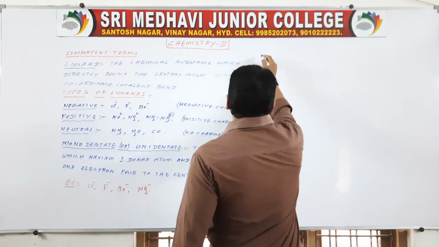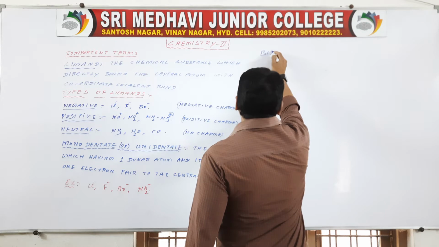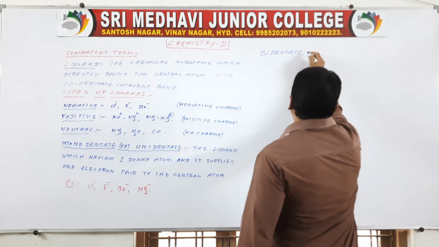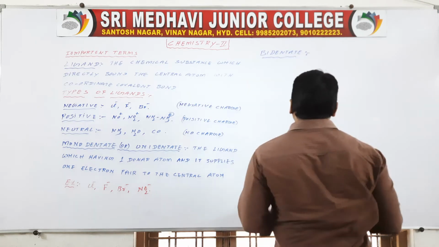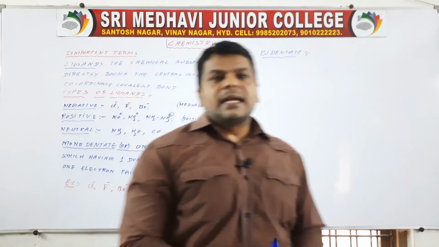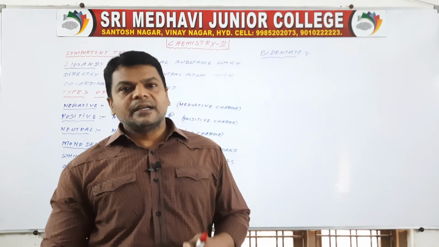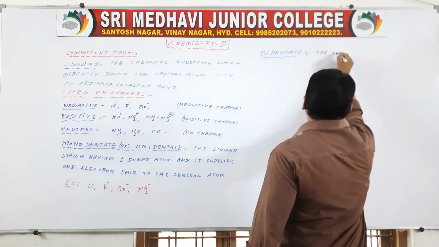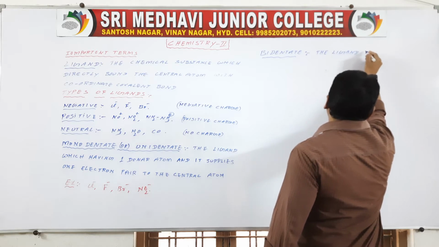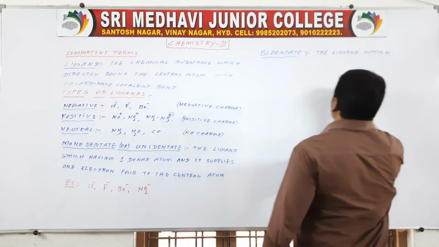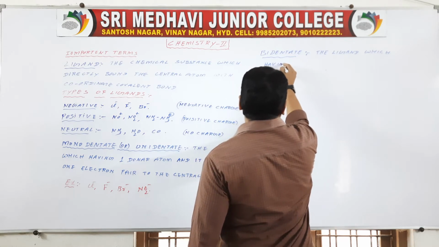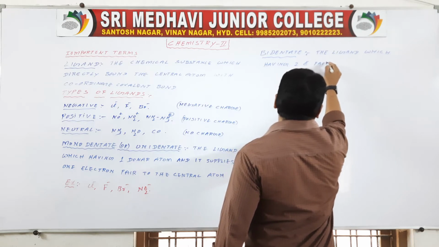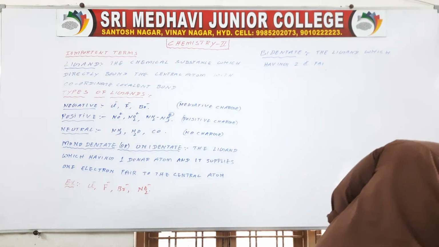Next, bidentate ligand. Bidentate ligand means the ligand which has two electron pairs, which has two donor atoms.